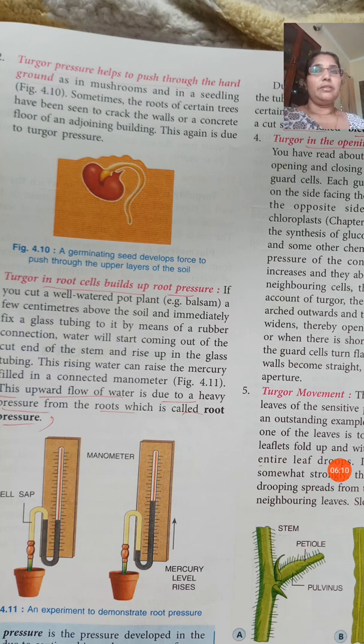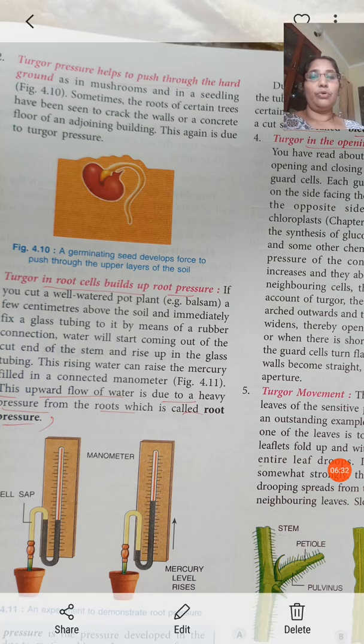Some plants, like the banyan tree, have roots that can even penetrate through a concrete surface because of this turgor pressure. Using the pressure of water, by absorbing water, the seedlings or the roots of plants can come out of the ground, or break through the hard ground.